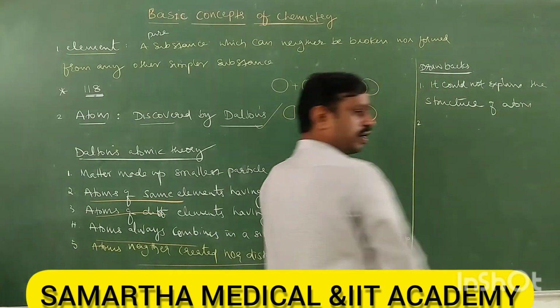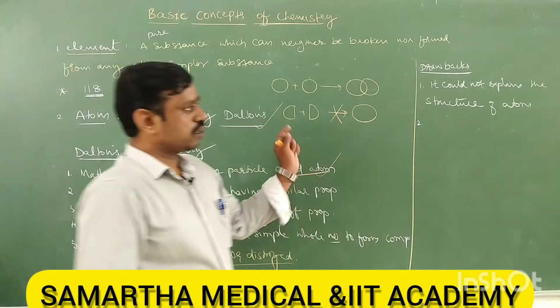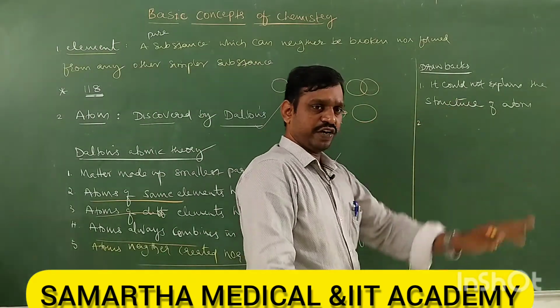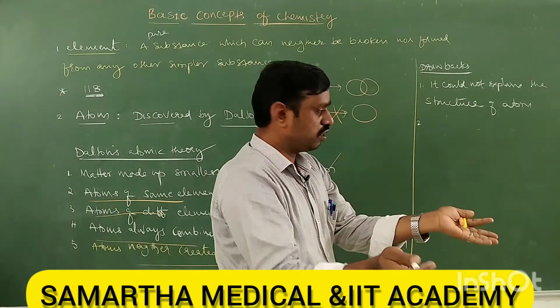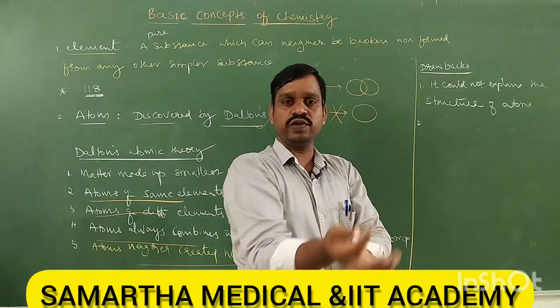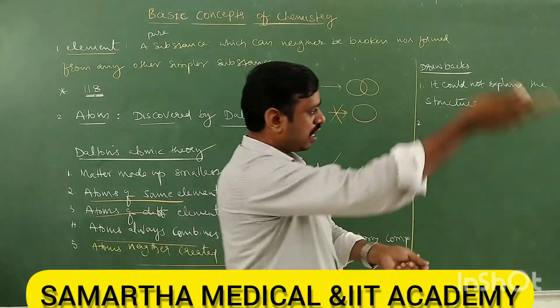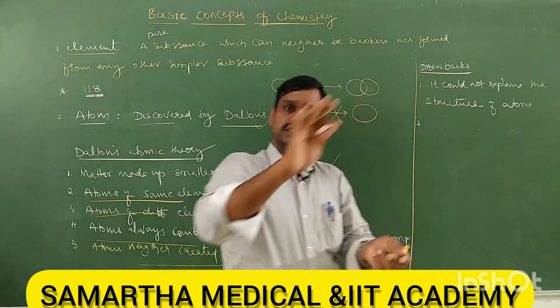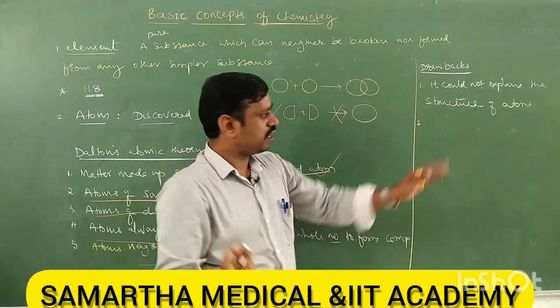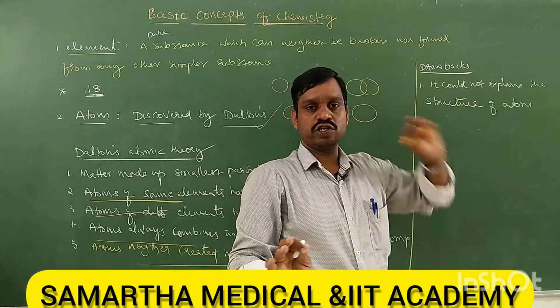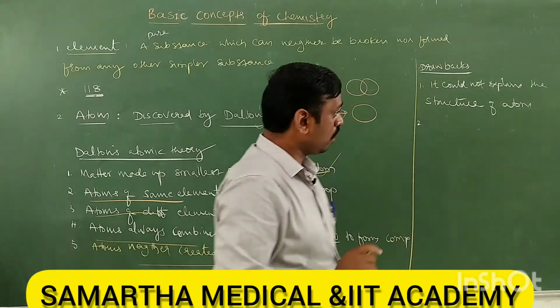So Dalton's atomic theory could not explain the structure of the atom. We know that an atom has a spherical structure. We have studied Bohr's atomic theory: the atom has a spherical structure and has a nucleus and so on. But this theory could not explain the structure of the atom.